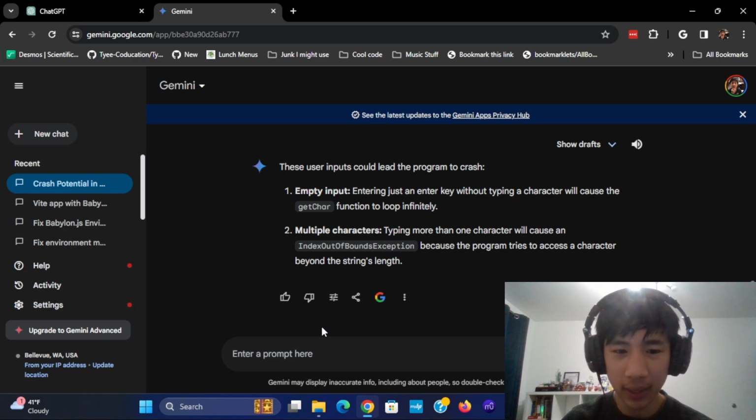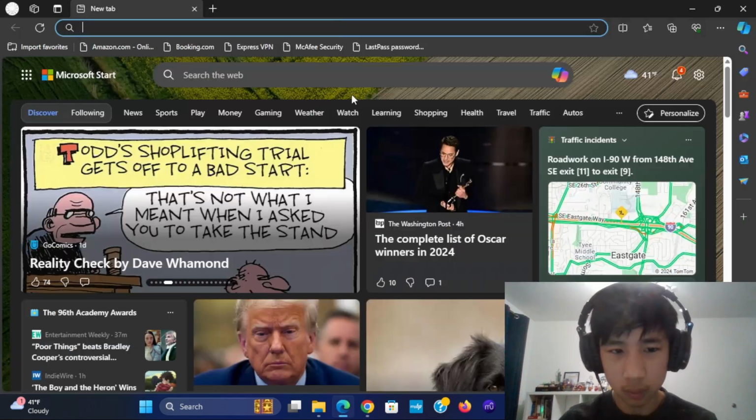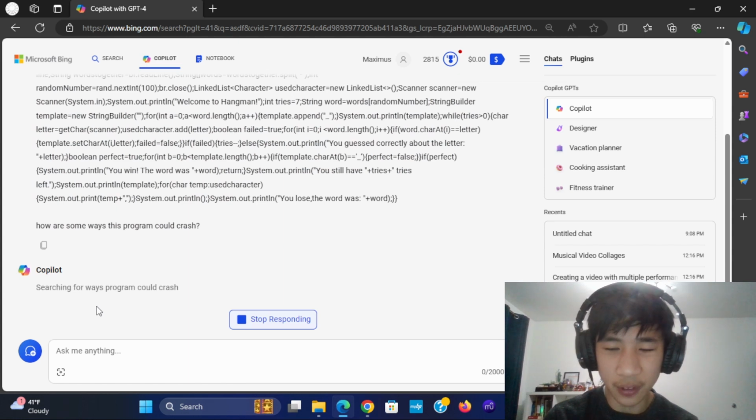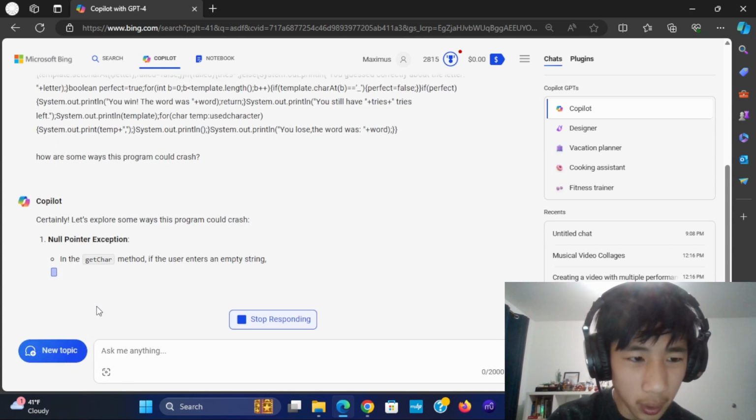Now, time for BingAI powered by GPT-4. Will it be smart enough to find a bug? Because I don't know of any bugs. Okay, let's see. Can I find anything? It has not been found so far. Null pointer exception.